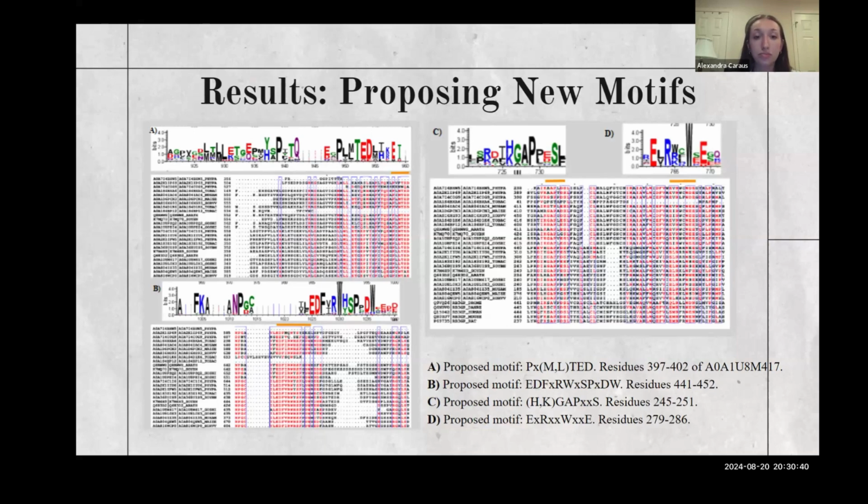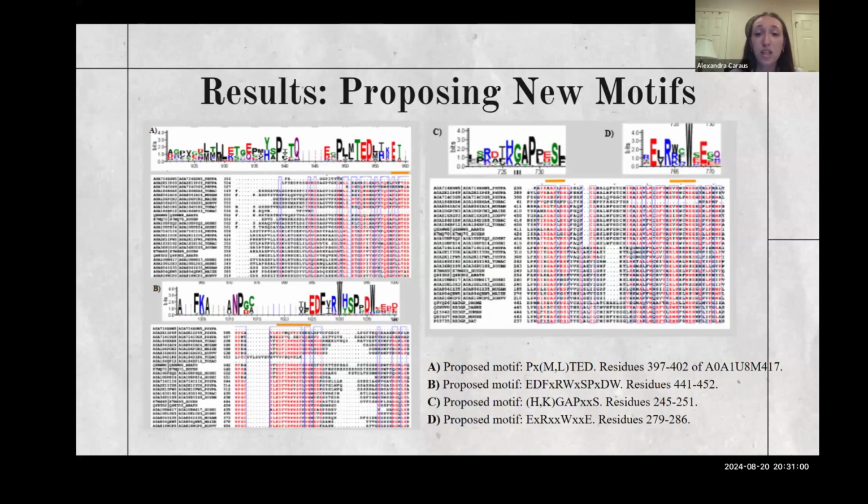And through experimental research, we can look at these more in depth and see if they have any catalytic properties, or they're just simply areas of high conservation that are structurally or functionally important to the protein.